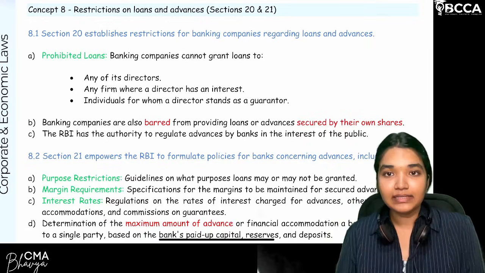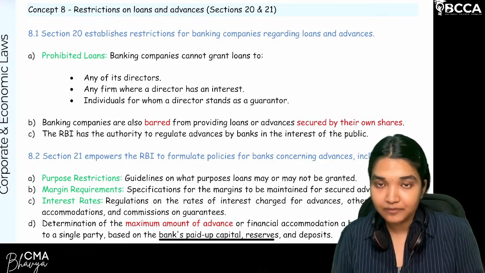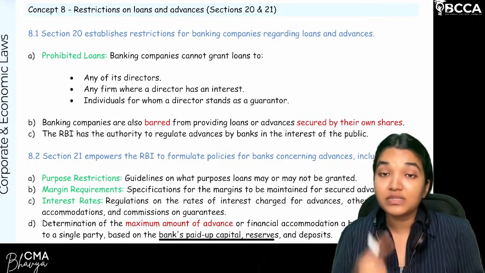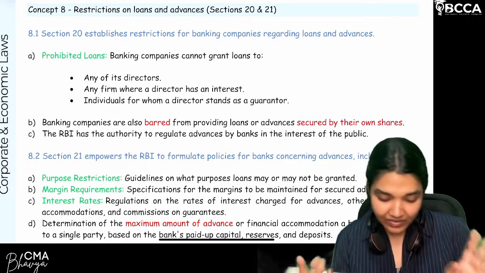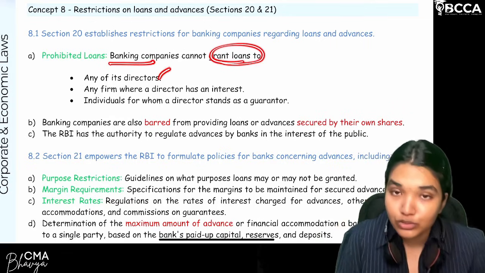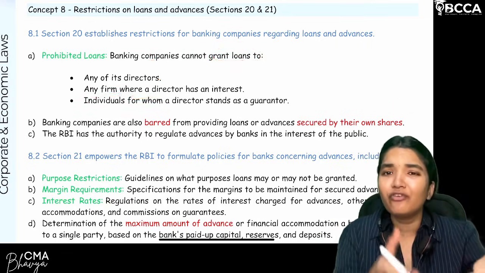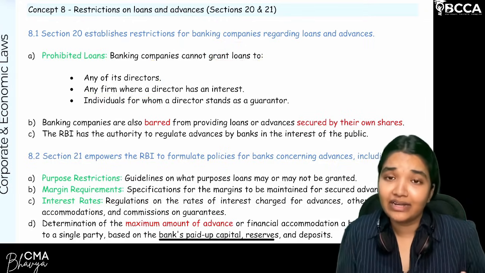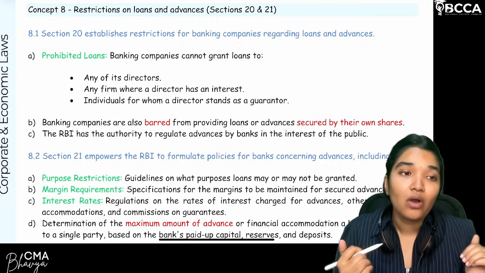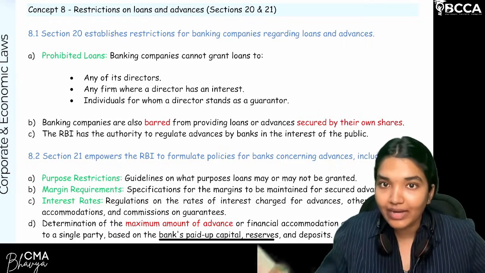Now, other than that, a banking company cannot grant loans to its directors or to the parties and firms in which the director is interested. Are we clear? So, first, section 20: banking companies cannot grant loans to any of its directors or any firm where a director is interested. That means a firm in which the director is a partner, a member, or has made a capital contribution. Also, the bank cannot grant a loan.